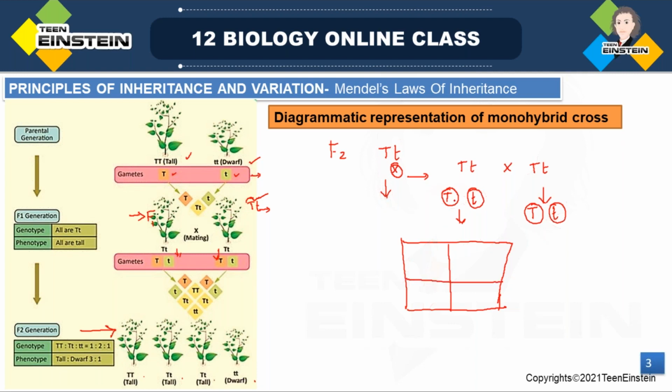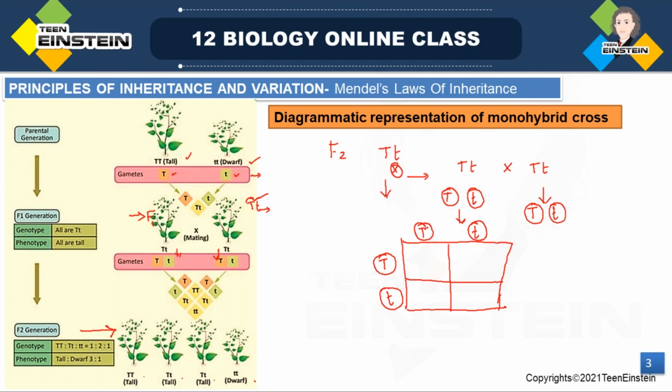One parent produces these two gametes. You can write here capital T and small t; these are gametes. Usually we express gametes like this. Then this is the other parent.